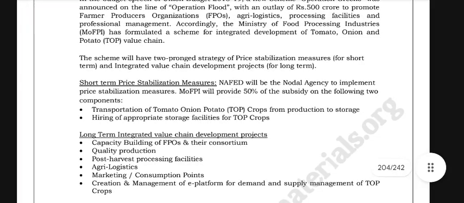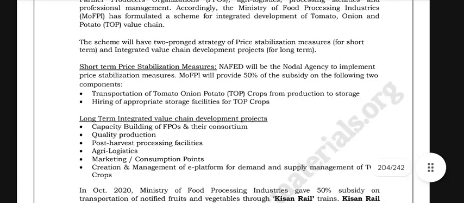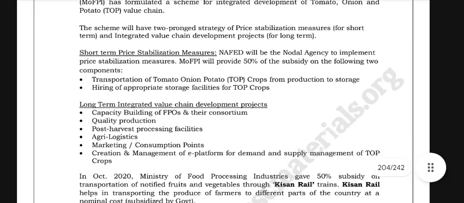MOFPI will provide 50% of the subsidy on the following two components: transportation of tomato, onion, potato, TOP crops from production to storage, and hiring of appropriate storage facilities for TOP crops. Long-term integrated value chain development projects include capacity building of FPOs and their consortium, quality production, post-harvest processing facilities, agri-logistics, marketing or consumption points, and creation and management of an e-platform for demand and supply management of TOP crops.